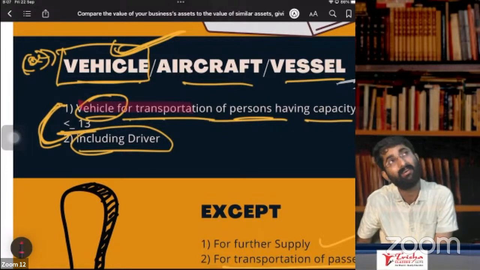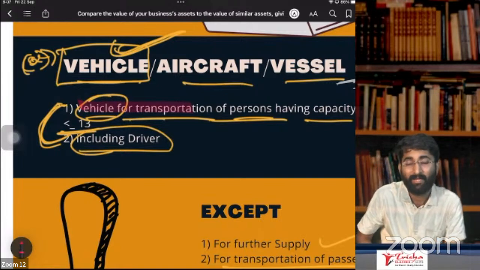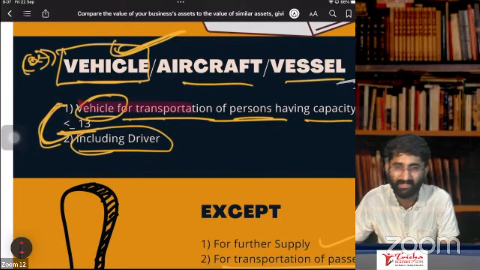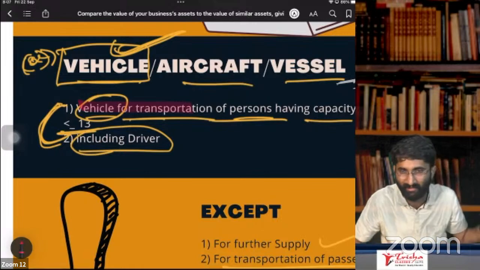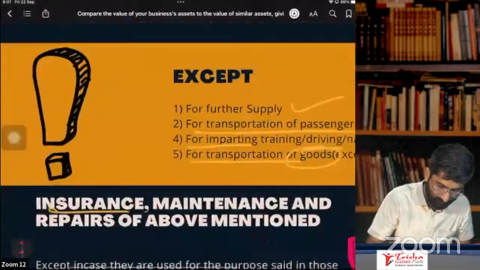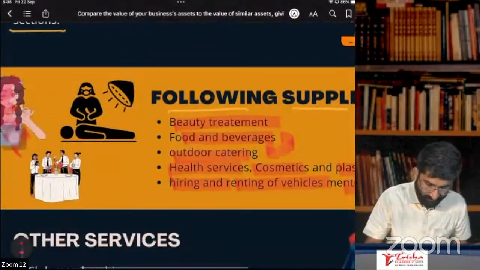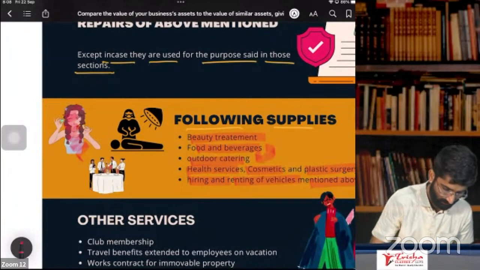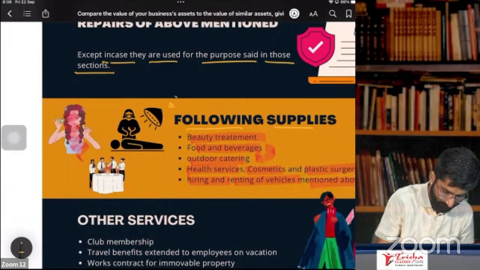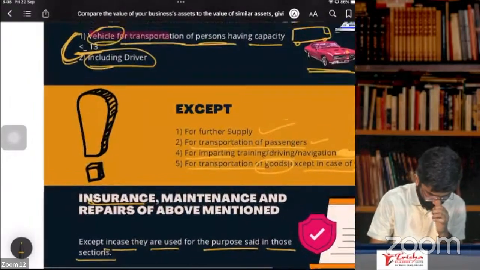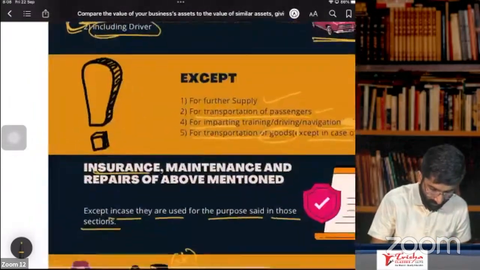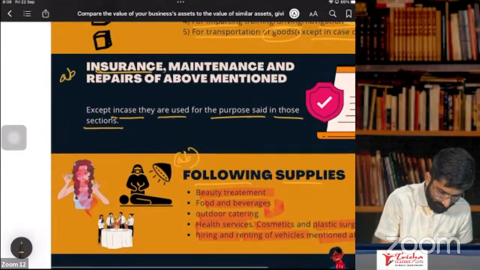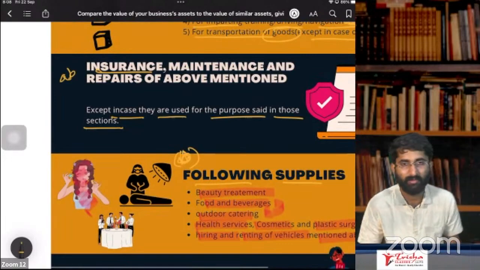If you are renting the vehicles meant for transportation of persons where seating capacity is less than or equal to 13 members, in that case, purchasing ITC is not available. Renting also ITC is not available. Okay. So this is following supplies for which you don't get the ITC. This is under, I think, clause AB. This is clause A, AA and AB it is. Sorry, this is AB. This is clause B. If I'm wrong, people, you have to correct me.